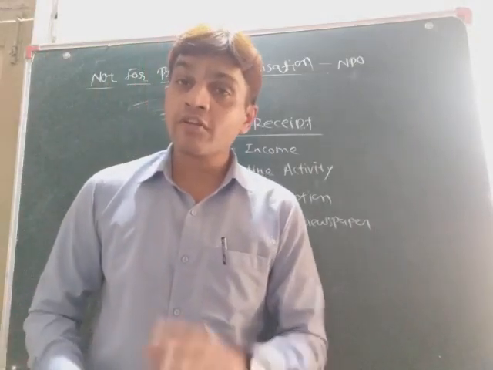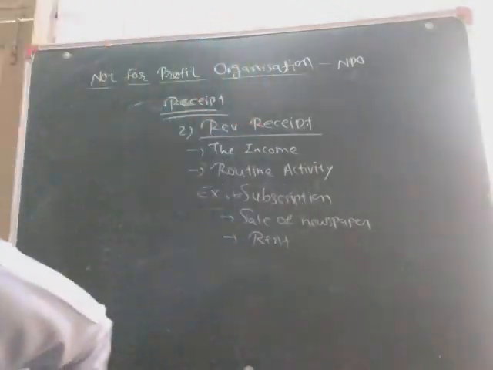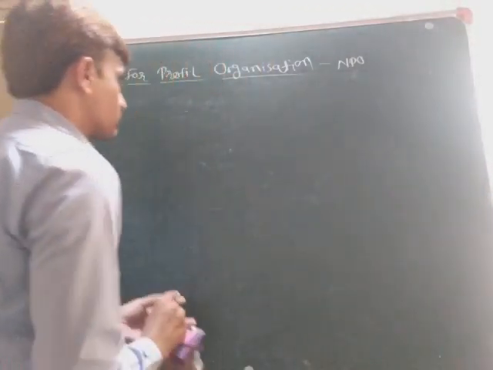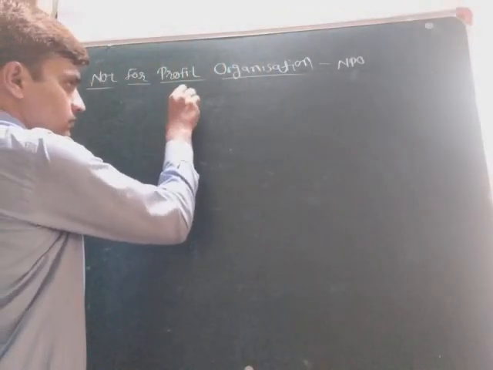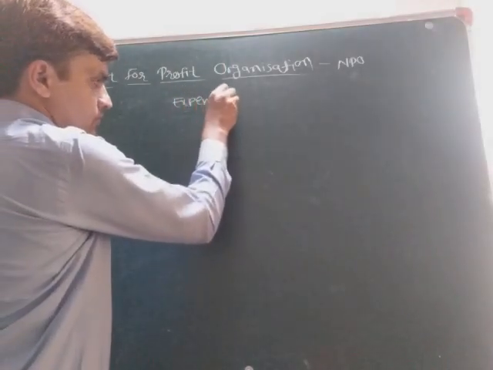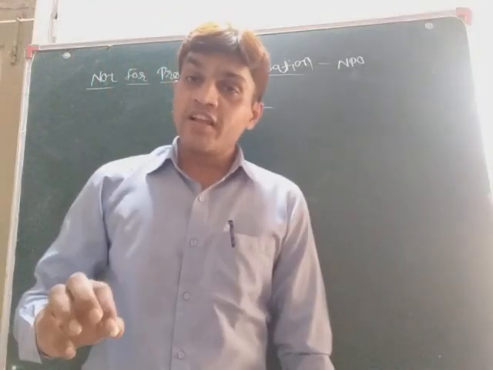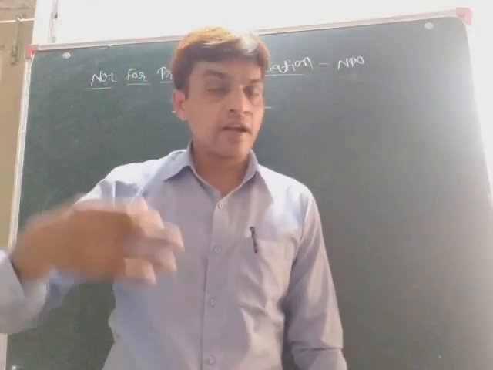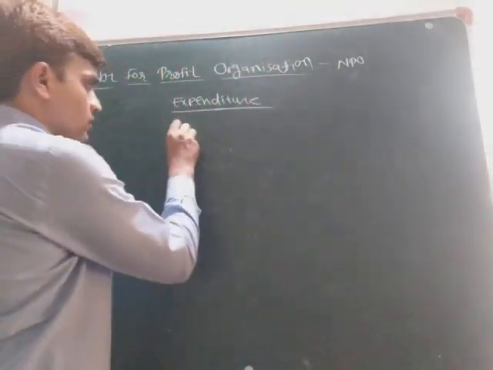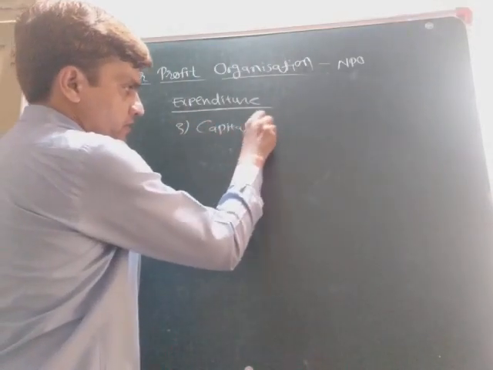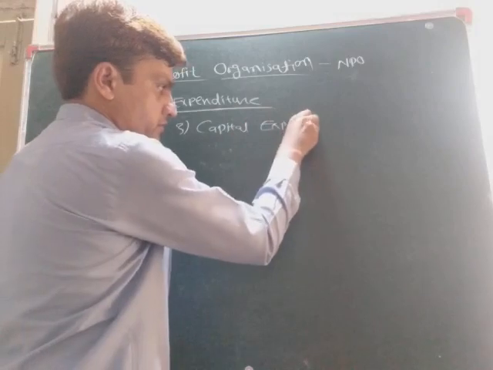Now we will see the expenditure. What kind of expenditure are there? Same way, capital and revenue. So number 3, capital expenditure.